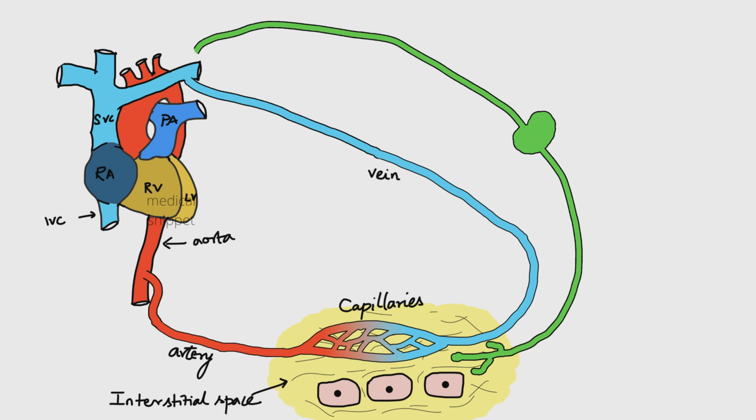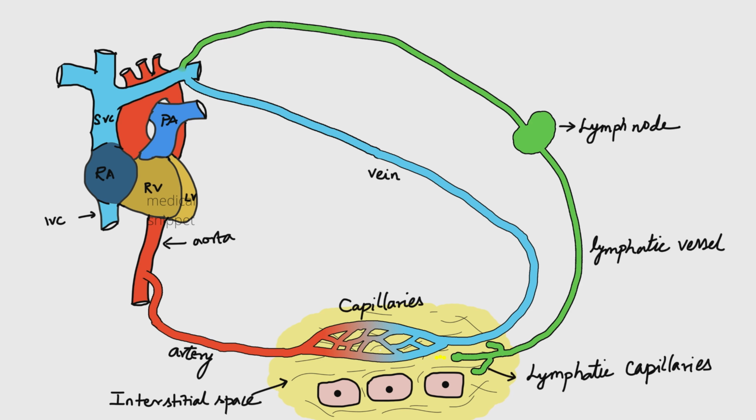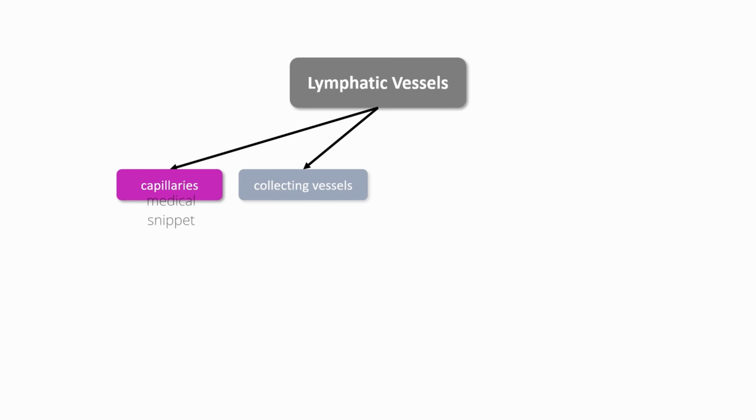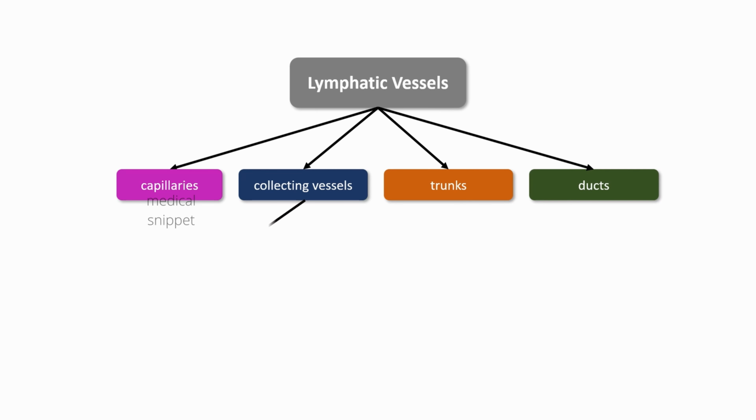Lymphatic vessels carry lymph from the interstitial spaces of tissues to the bloodstream. Mainly they carry proteins and large particulate matter, which can't be absorbed directly into the blood capillaries. So lymphatic vessels act as an accessory pathway to return proteins from the interstitial tissue to the bloodstream. Lymphatic vessels consist of lymphatic capillaries, collecting lymphatic vessels, lymphatic trunks, and the lymphatic ducts.